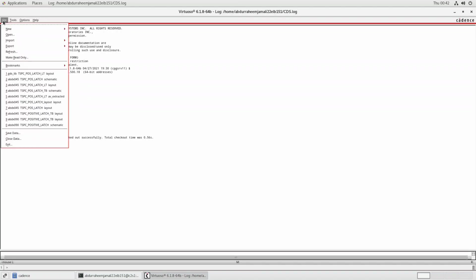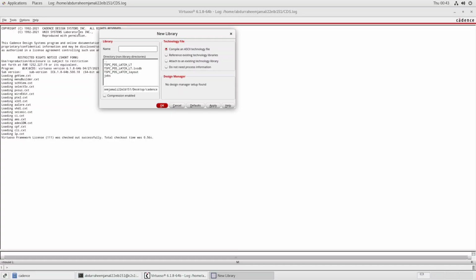First of all, click on file, click on new, click on library. We will create a new library. So let's make a library. Let it be abdx045. This is our library. While naming the library, we have to attach it to an existing technology library, whatever the technology we are using, whether it is 180 nanometer technology or 90 nanometer or 45 nanometer.